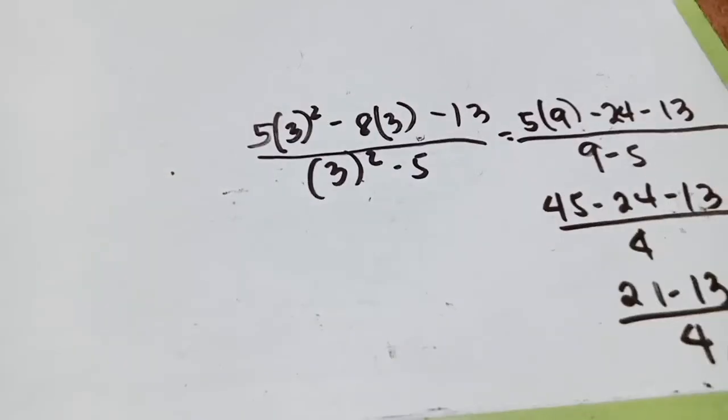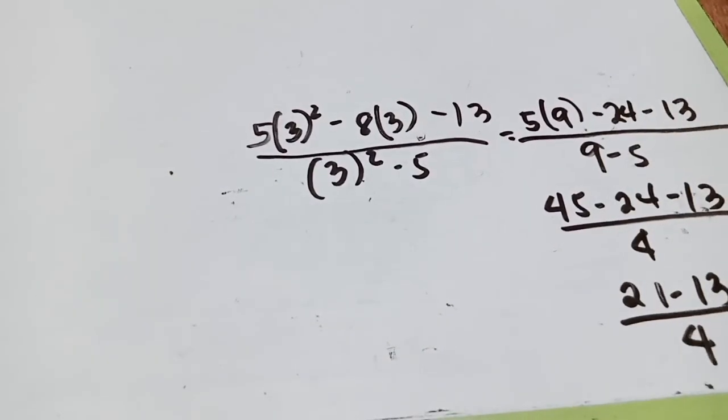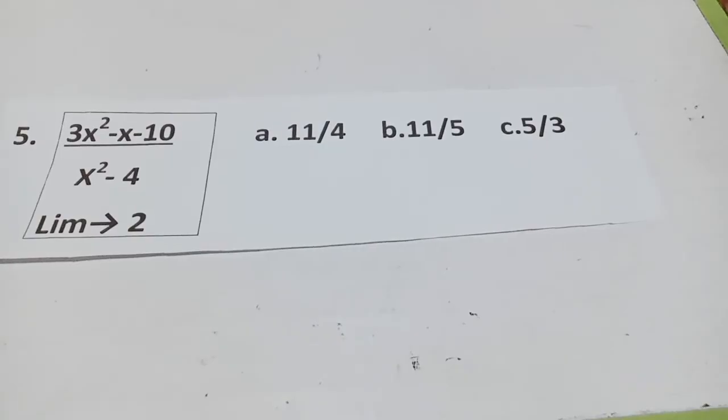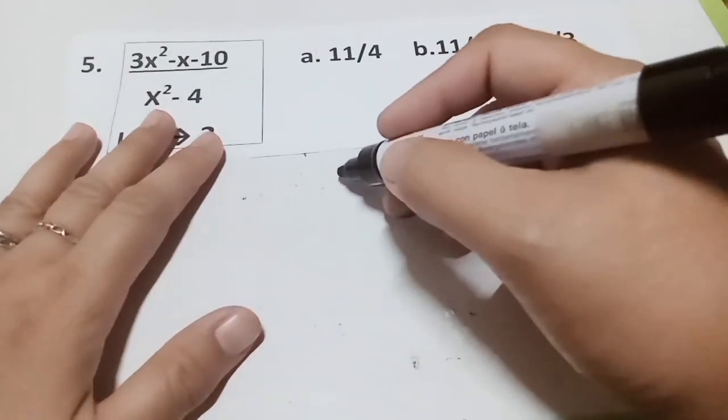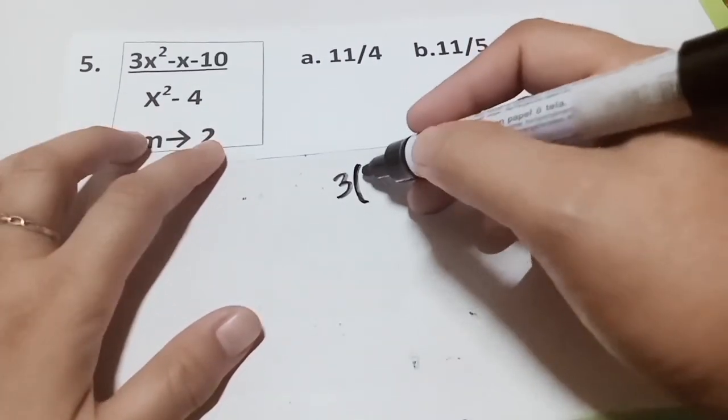Okay, next. Let's proceed to number 5. 3x squared minus x minus 10 over x squared minus 4. So again, guys, when we speak about limits, the value should not be equal to 0. So there is something that needs to be factored, to be cancelled out, and everything. So let's try to substitute first.